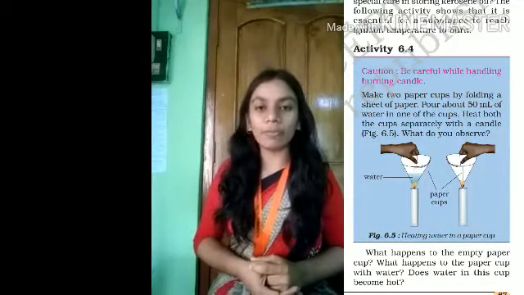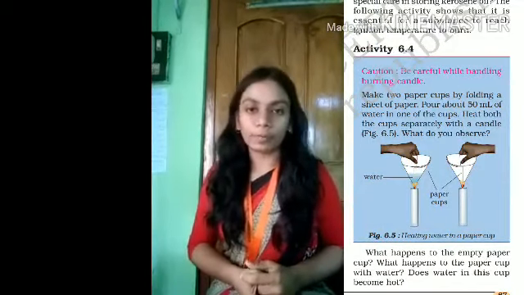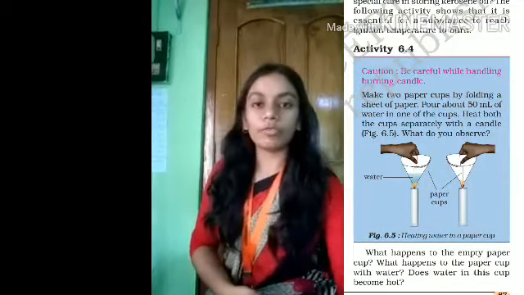To be more elaborate, let us consider activity 6.4 given in the book. They have taken two paper funnels and placed them over the fire. In one of the funnels they have added water and the other funnel is dry. What we observe is that the dry paper funnel catches fire very soon and burns off. But the one which contains water doesn't burn. Instead, the water inside that paper funnel starts boiling.